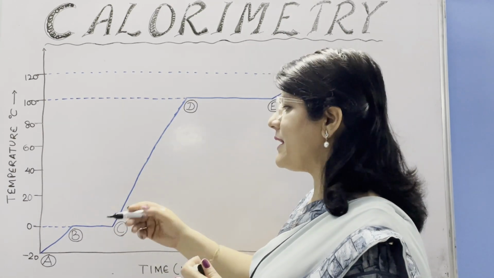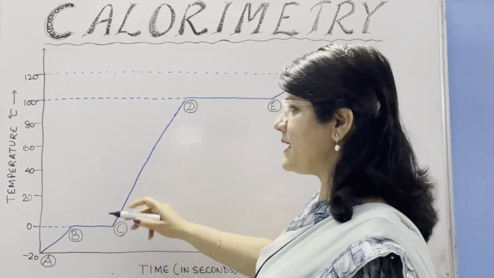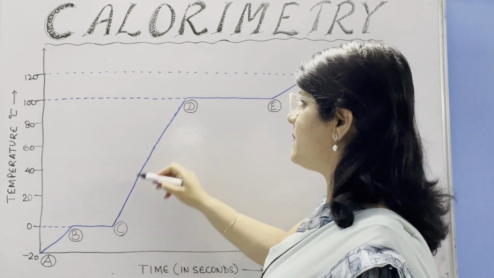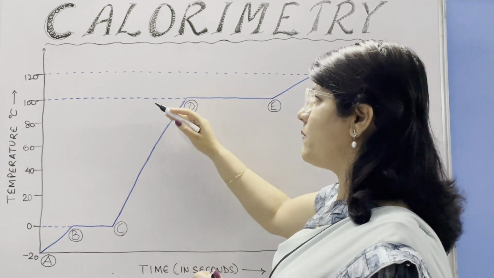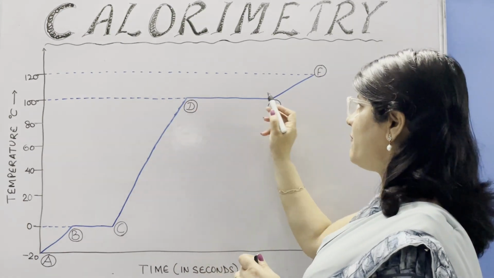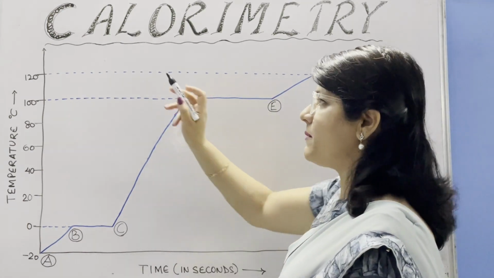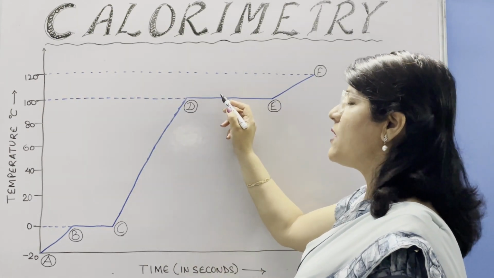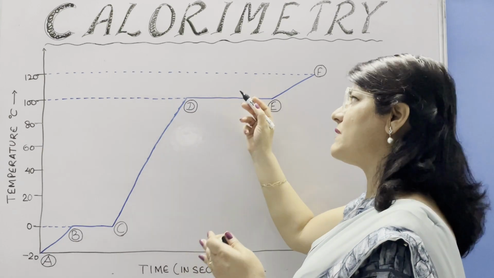Now, on further providing heat, you can see rising temperature at a constant rate from C to D, where the whole ice becomes water. In the DE phase, the temperature becomes constant at 100 degrees Celsius and this is the phase where you can see steam as well as water.